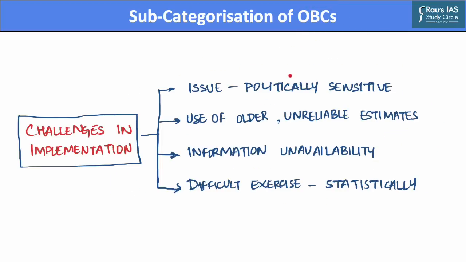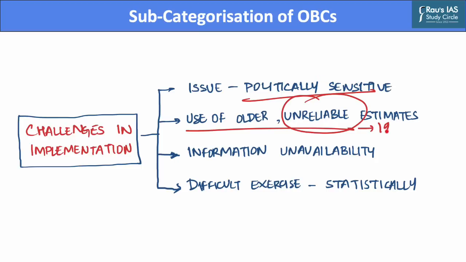Now, the first important challenge is that subcategorization is a politically sensitive issue, and subcategorization which goes against the dominant section may further lead to agitation by some sections of society. Further, the decision for subcategorization is based on the use of older estimates which may be unreliable in nature. As recommendations are based on population figures from the 1931 census and not on the more recent 2011 socio-economic census held by the Government of India.